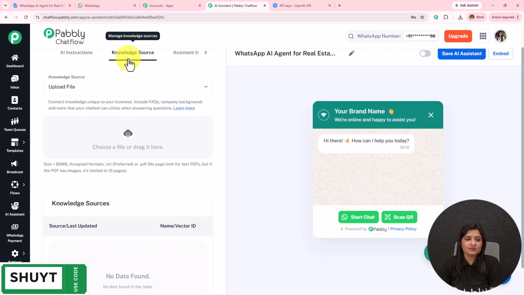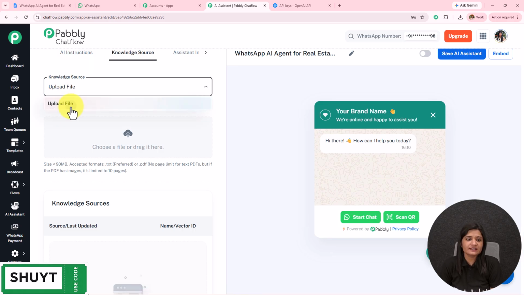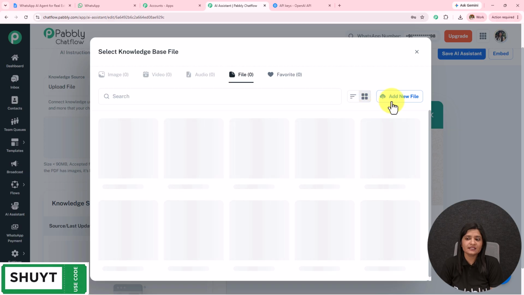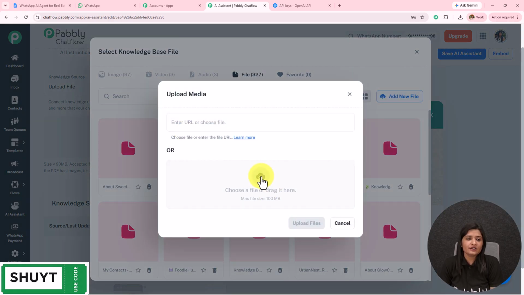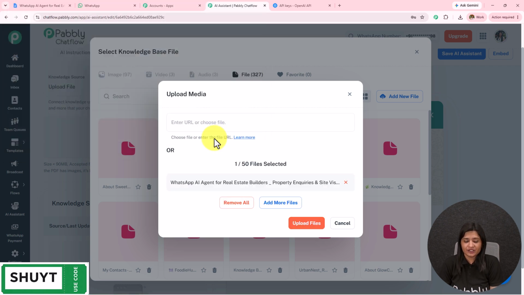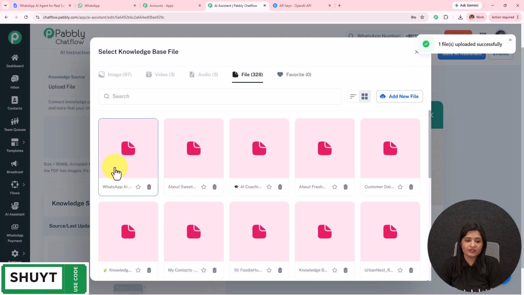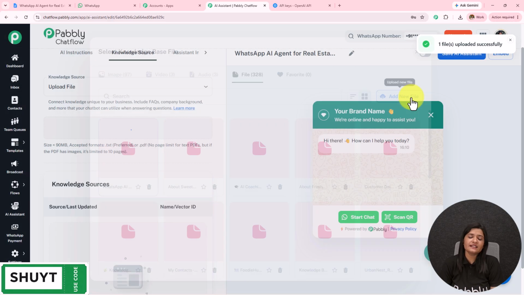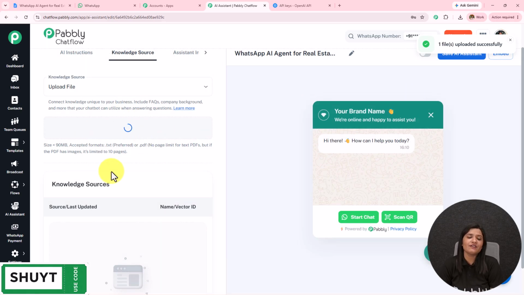Moving on to the next part, here we have the knowledge source. I'm going to select upload file. I'm going to click on this cloud, click on add new file, click on this cloud again. From downloads, I'm going to select the WhatsApp real estate document which I have created. I'm going to click on upload file. After uploading the file, I'm going to select this and insert it. In this manner I have added this file.